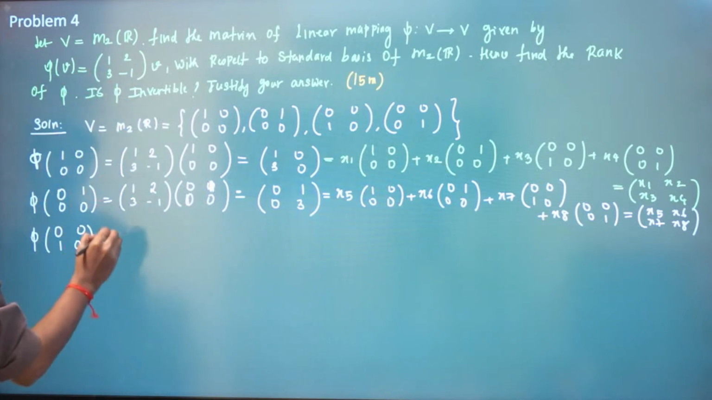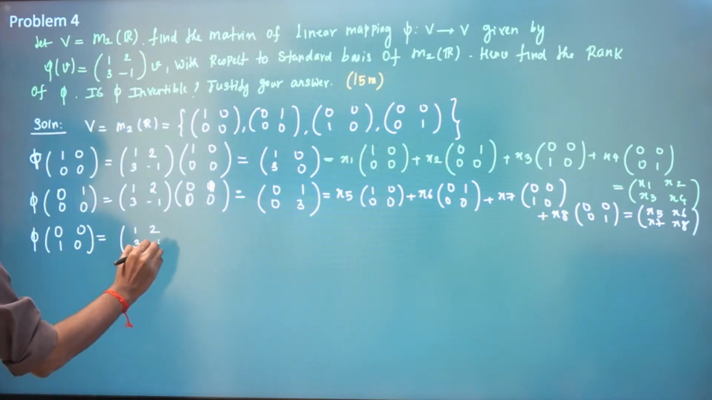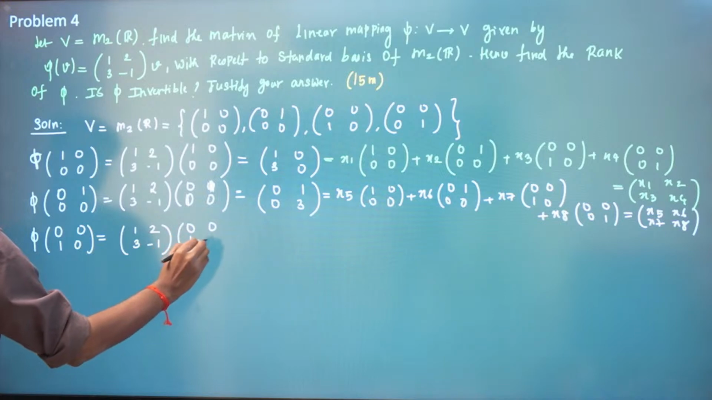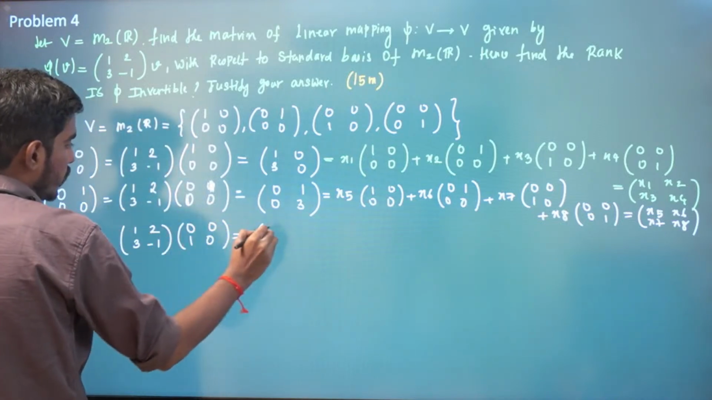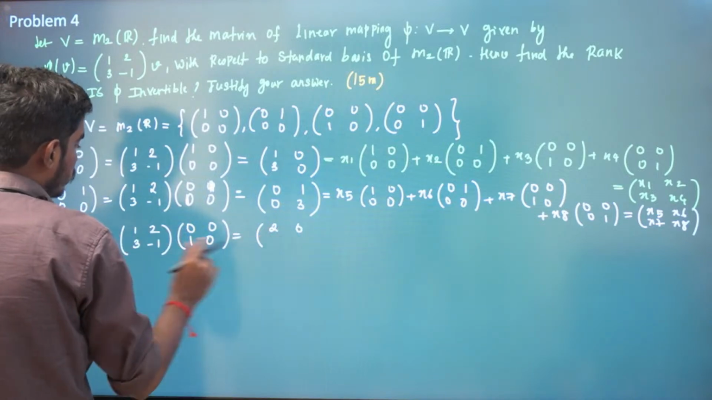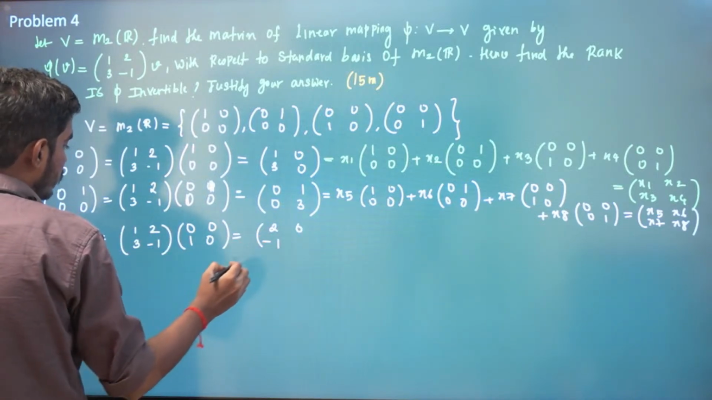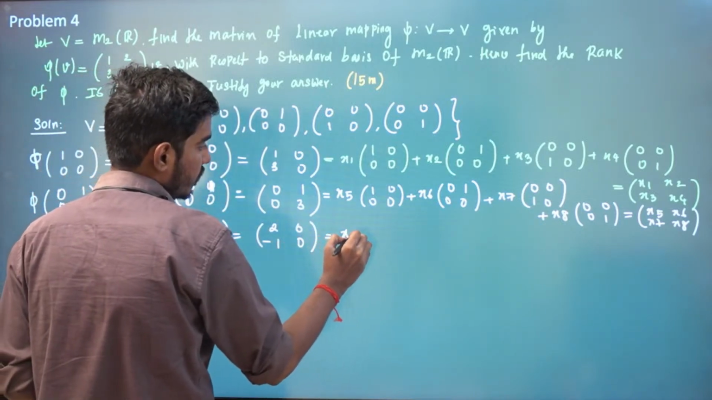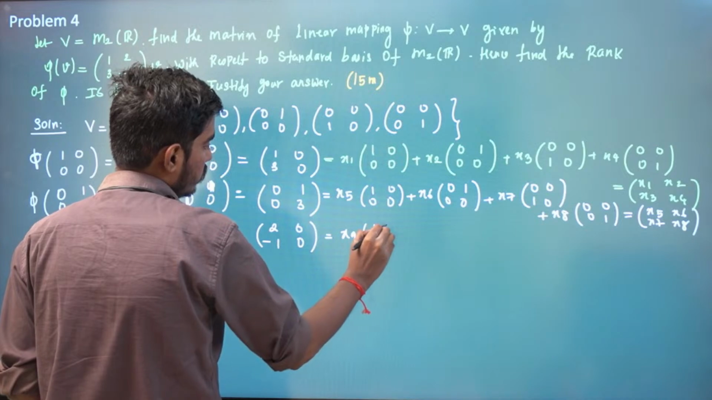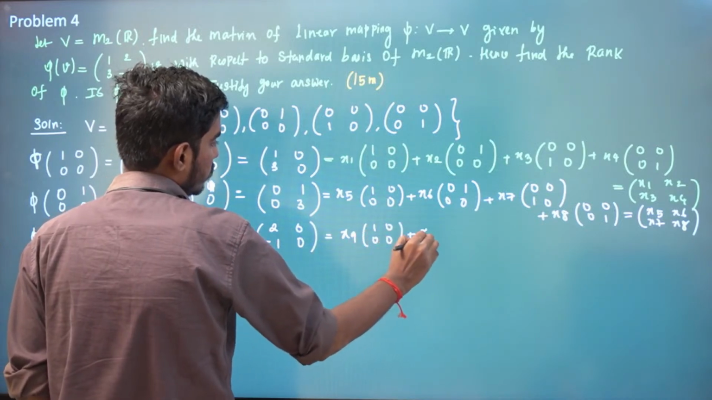So phi of b is 1 2 3 minus 1 into 0 0 1 0. So this into this is 1 into 0, 2 into 1, 1 into 0 0 0, 3 into 1, this is minus 1, and this is 0. Now you have to express this, you have to find x9 into 1 0 0 0 plus x10.